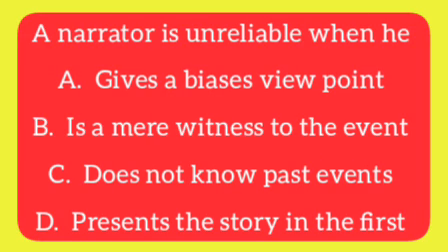A narrator is considered unreliable when he A. Gives a biased viewpoint, B. Is a mere witness to the events, C. Does not know past events, D. Presents a story in the first person. The correct answer to this question is A. Gives a biased viewpoint.